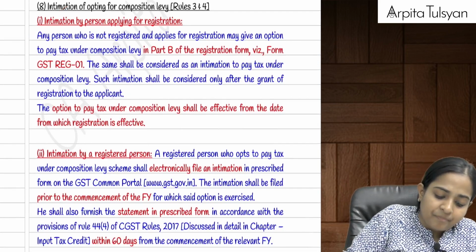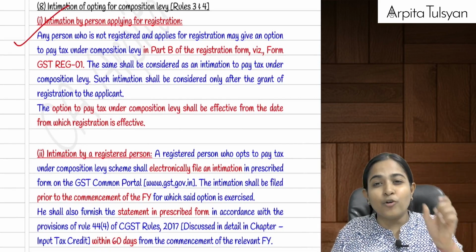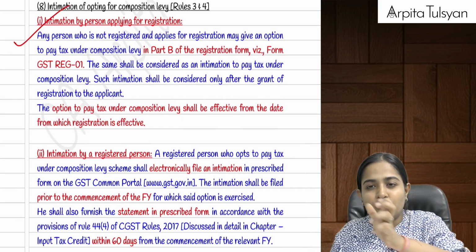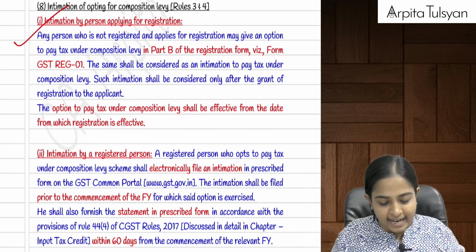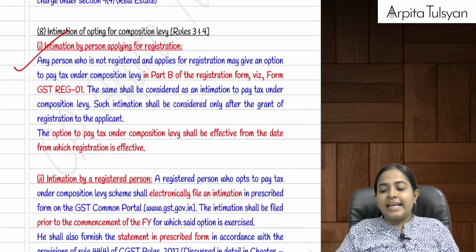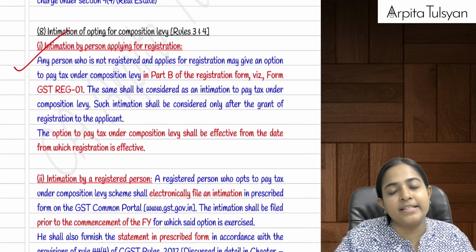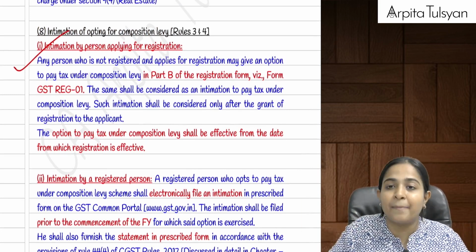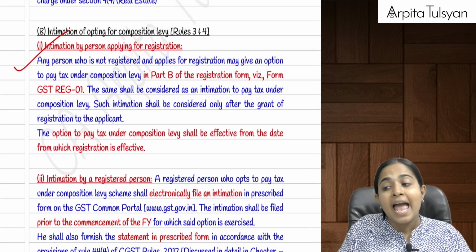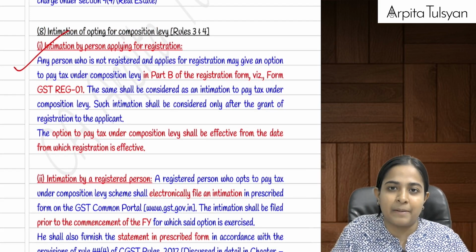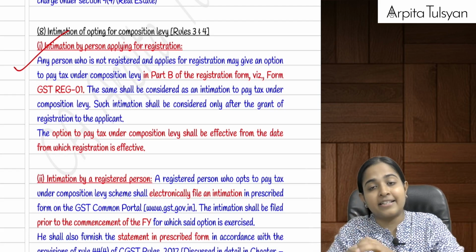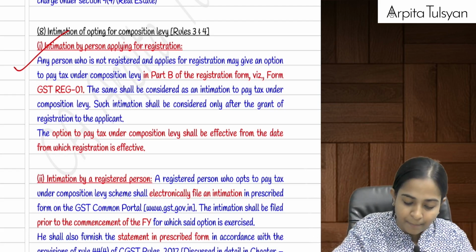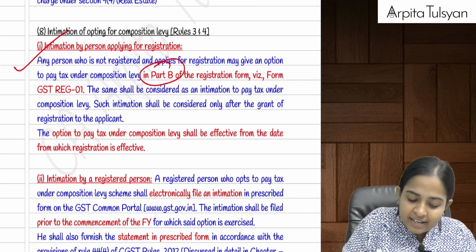Yes. Now listen. The example which I gave you, April turnover 10 lakhs, May turnover 10 lakhs, June turnover 50 lakhs, etc. Now, let's say this particular person applies for registration on 1st of June or on 31st of May. If that person applies for first time registration and wants to go for composition scheme, means first time he is getting registered and that too as a composition person, then in that case, he can apply.